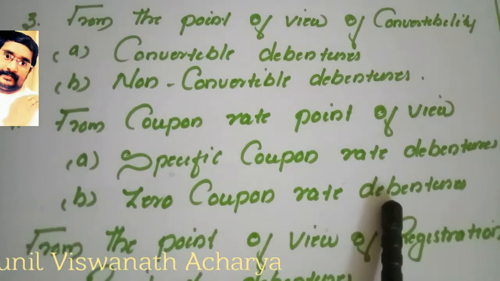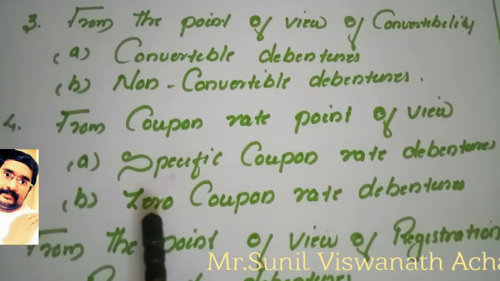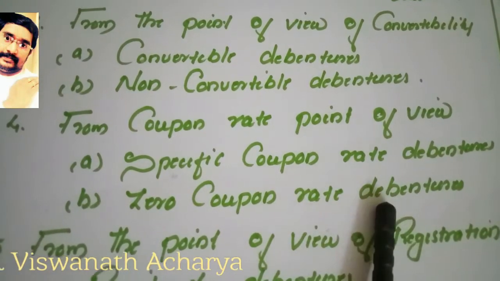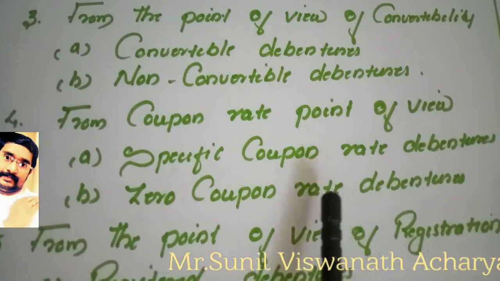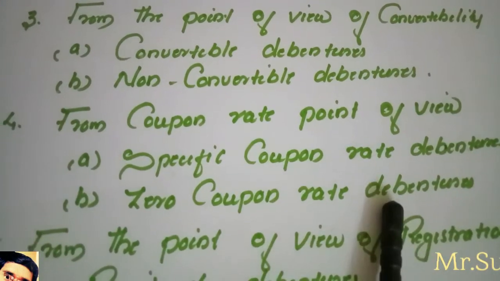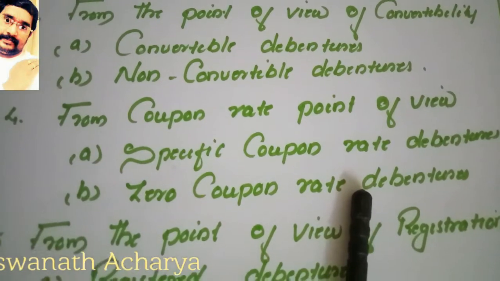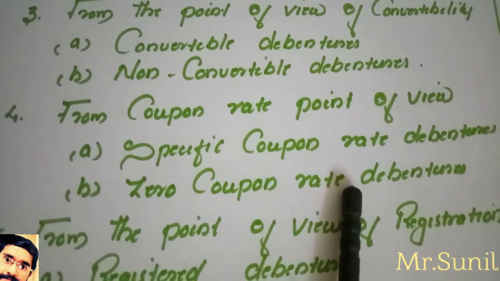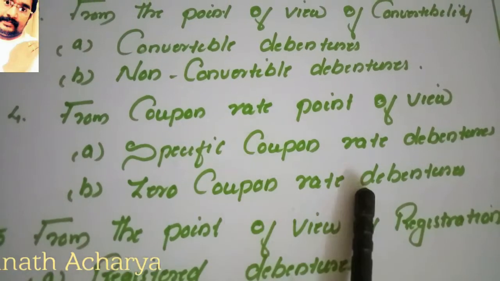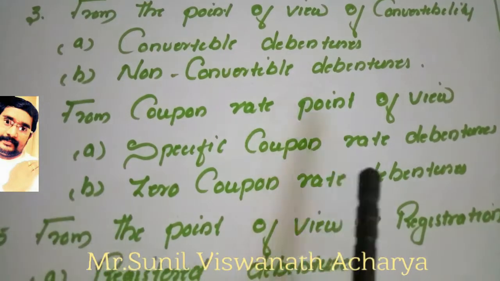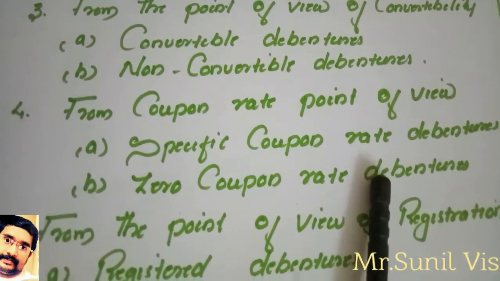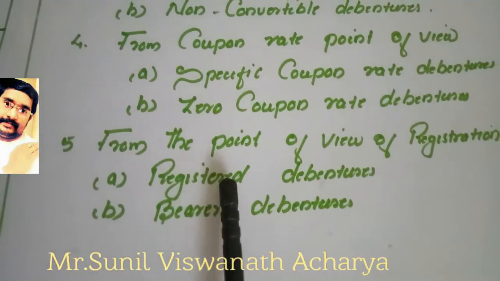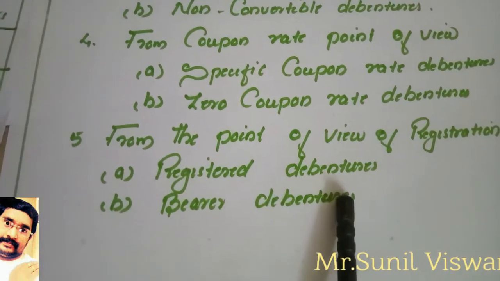Second, zero coupon rate debentures. For such debentures no interest is available, but we can issue them at a discount. That discount is considered a return for the debenture holders. So zero coupon rate debentures are debentures which do not specify any interest rate. Normally they will not get any interest, and these debentures are issued at a discount.